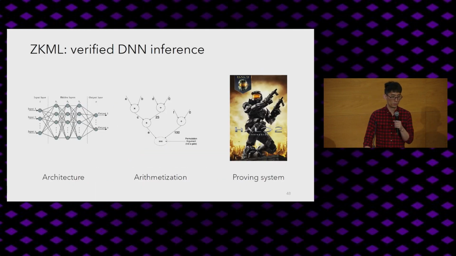So in order to produce our framework and produce these ZK-SNARKs in an efficient way, we need to make many design choices. And this ranges all the way from the ML side straight down to the proving stack. And this includes choosing the correct architecture, arithmetizing the DNN computation efficiently, and leveraging the proving system in such a way that you get high efficiency.